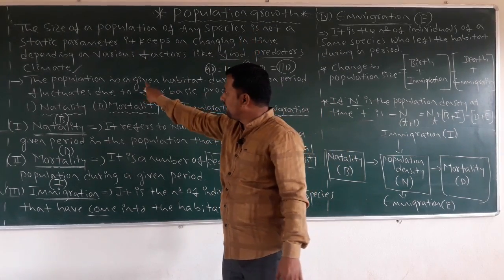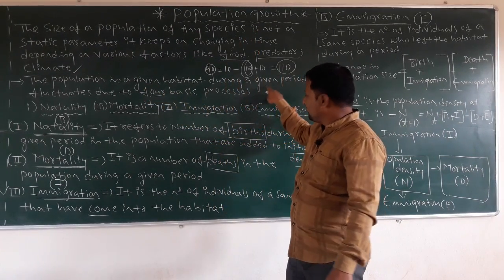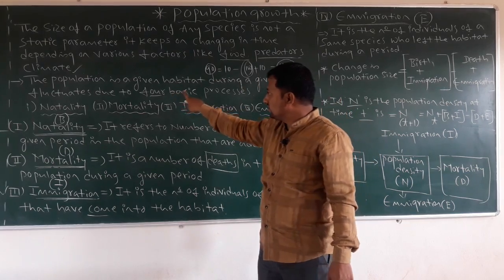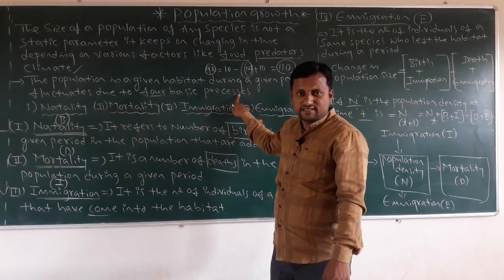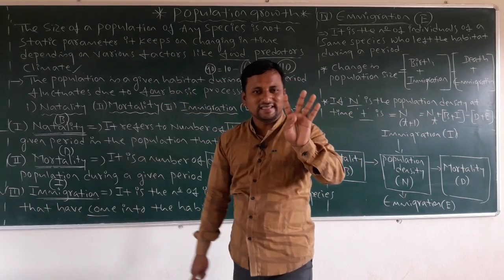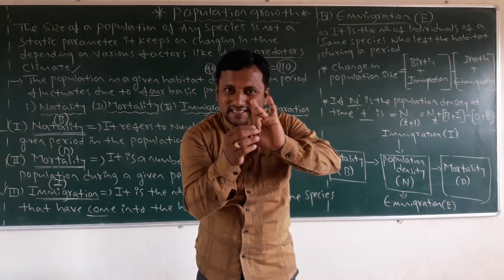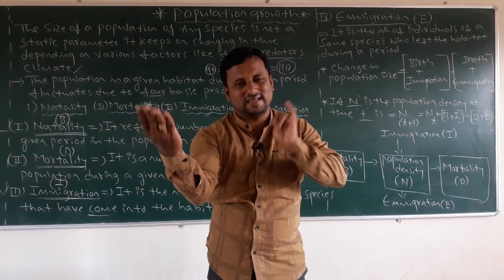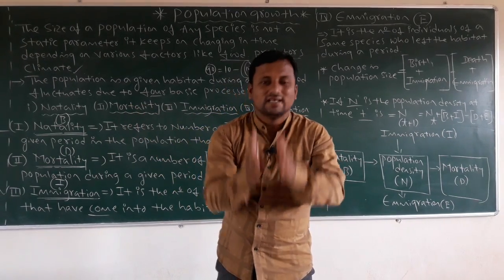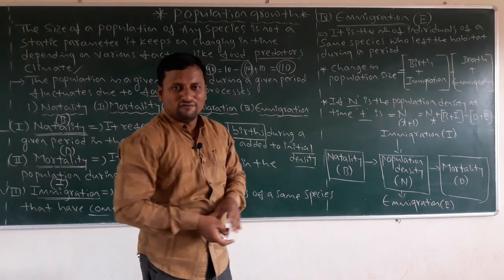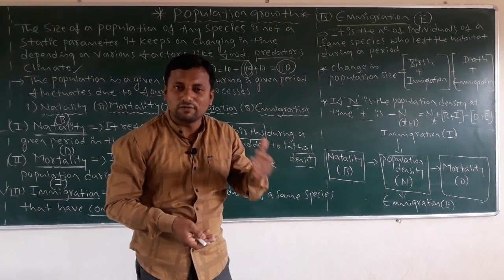So that's why the population in a given habitat during a given period fluctuates by four basic processes. The first one, natality, mortality, immigration, emigration. Are you getting these points? Next, we go for the equation based on those four basic processes.